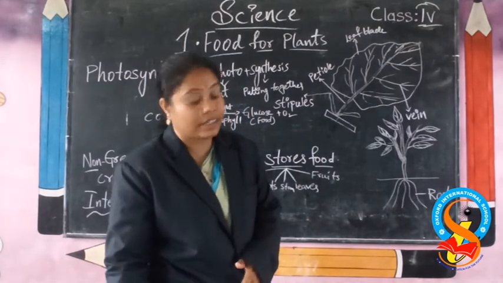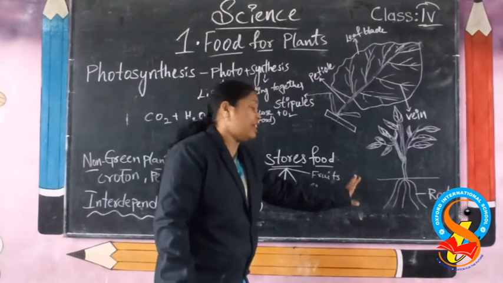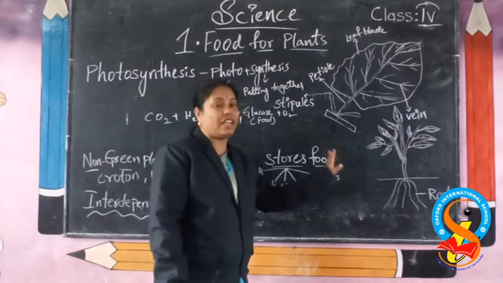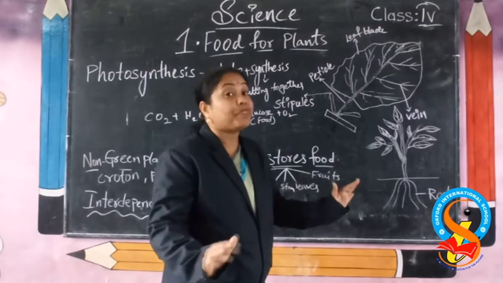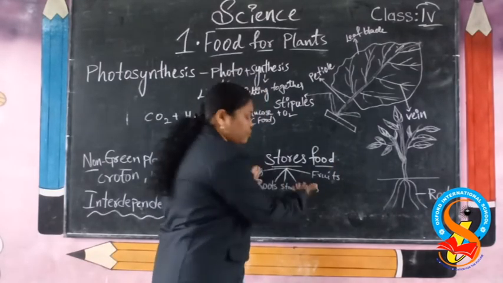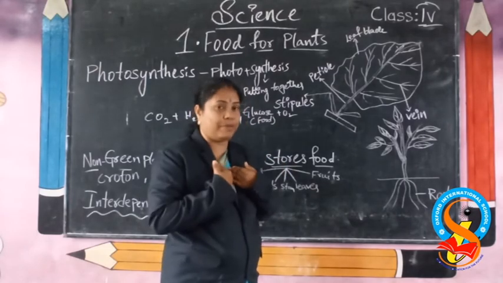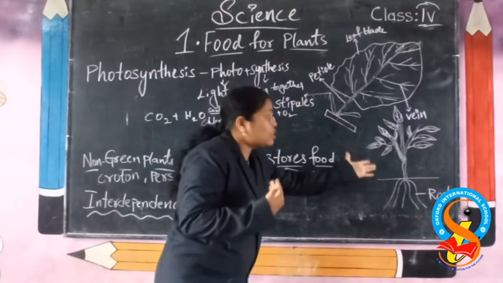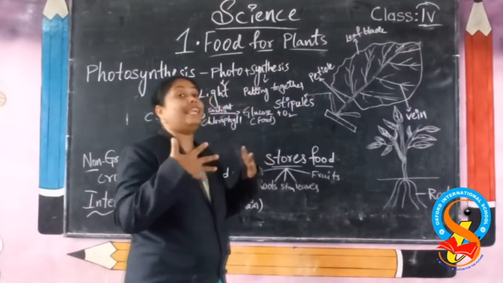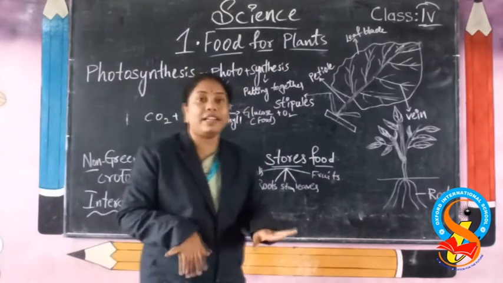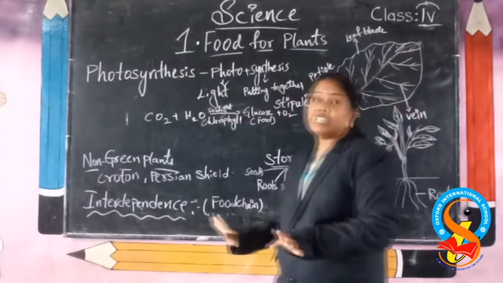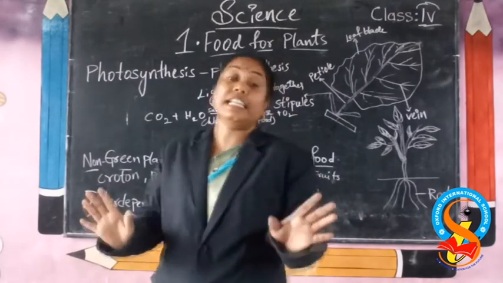Now we are going to see that plants store extra food, storing food as seeds, roots, stem, leaves and fruits. For this we are also dependent. These are all useful for us, for human beings also. We are totally depending on the plants, and the plants are also depending on us. This is called interdependence. What do we call it? Interdependence.